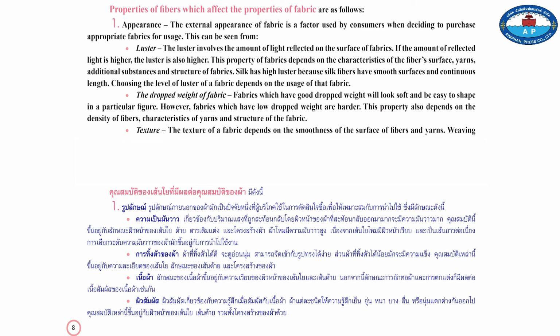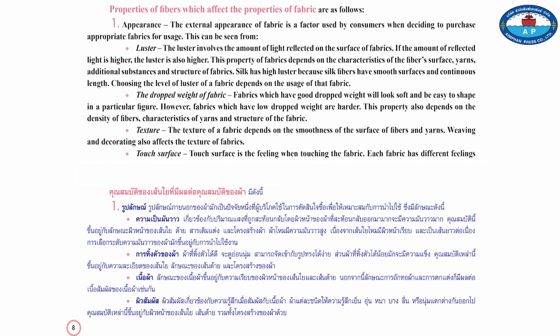Texture. Texture of a fabric depends on the smoothness of the surface of fibers and yarn. Moreover, weaving and decorating also affect the texture of fabrics. Touch surface. Touch surface involves the feeling when touching the fabric. Each fabric gives off different feelings of cool, warm, thick, thin, slippery, or soft. This property also depends on the surface of fibers, yarns, and structures of the fabrics.